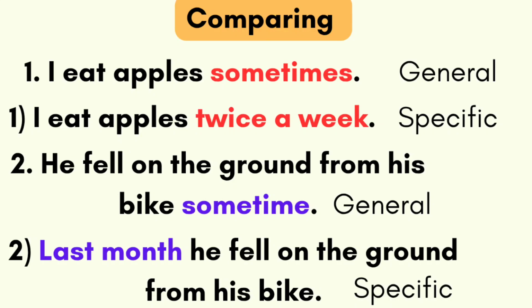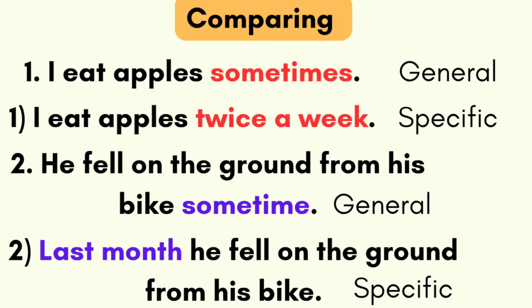But not a specific time. Look at the same sentence in another way. Last month, he fell on the ground from his bike. This statement is specific. Here I mentioned the particular time when, last month, or I can say last week, or last year, or last week Wednesday. He fell on the ground from his bike. Sometime means general. If you mention last month, last week, last Monday, last Saturday, last year in 2019, these are all specific timings. Okay, when specific timing. Sometime is general. Okay, we'll compare some more examples.